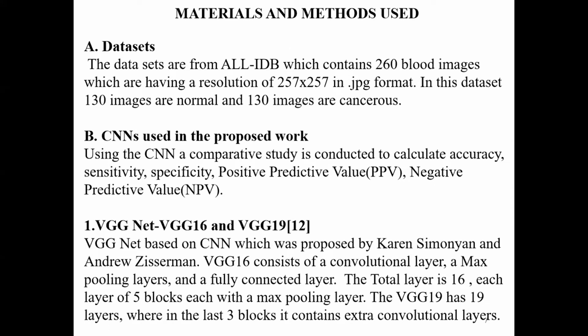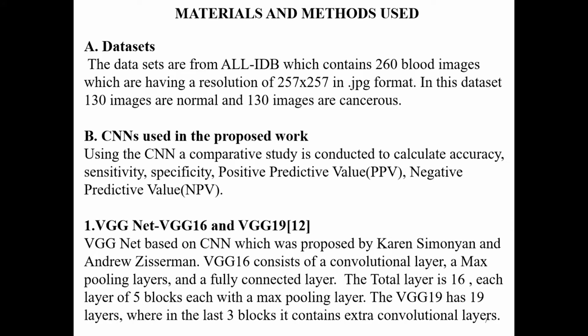Then the dataset which I have used for my research paper is from ALL-IDB, which consists of 260 blood images, containing 130 normal images and 130 cancerous images, and all of these are in JPG format with a resolution of 257 by 257.